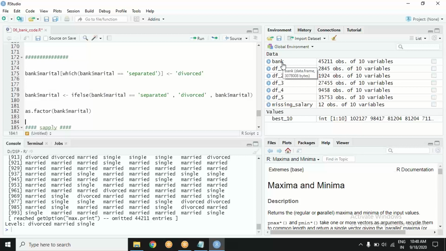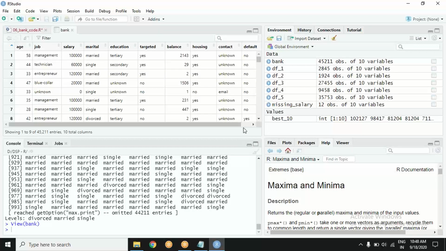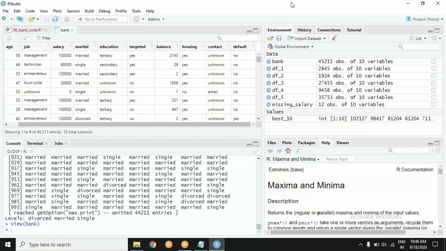Now we will worry about that, Jagdish, just in a while. Okay. See, we checked marital, we found a problem, we corrected it. Suppose this is the way I know. I already knew there were uppercase, lowercase anomalies. You didn't know, but now you know how to check. So you can check housing also. You can check job also, education also, and this also, and that also, and then that also.